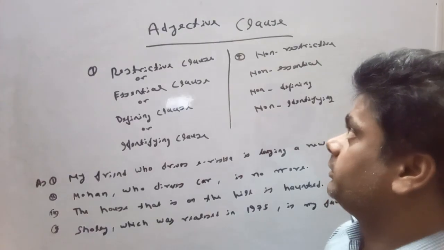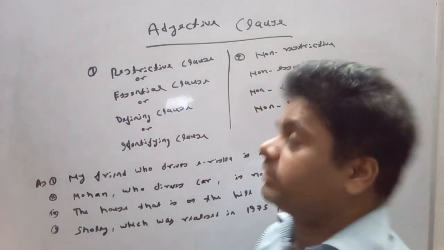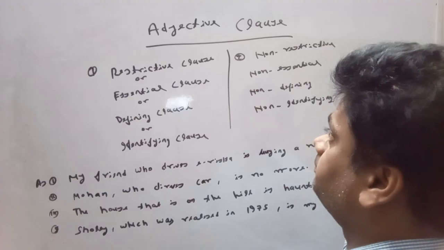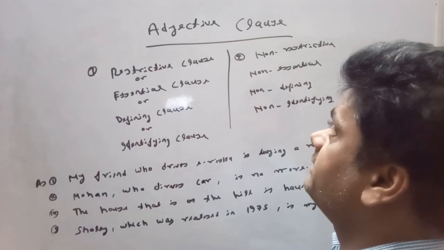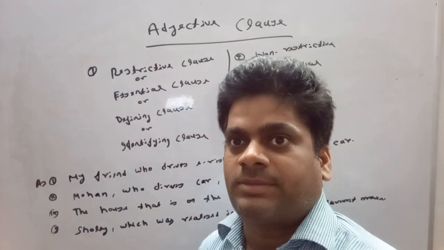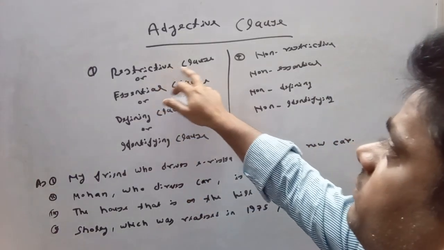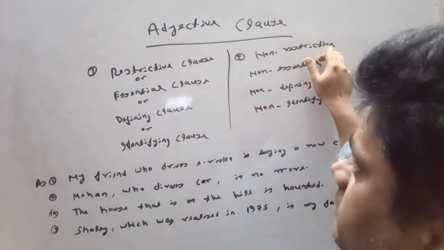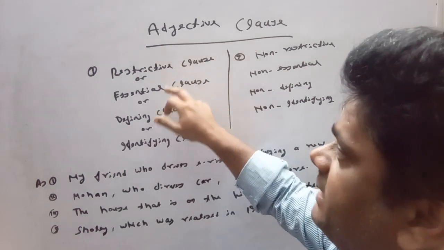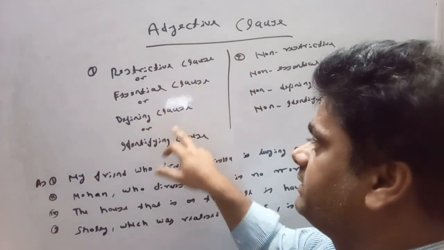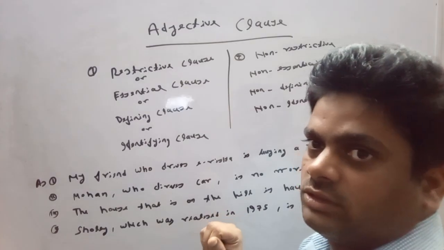So, guys, here we are talking about adjective clauses, which are a part of clauses. In case of adjective clauses, there are two types: first is restrictive clause, second is non-restrictive clause. A restrictive clause can be called by other names as essential clause, defining clause, identifying clause.